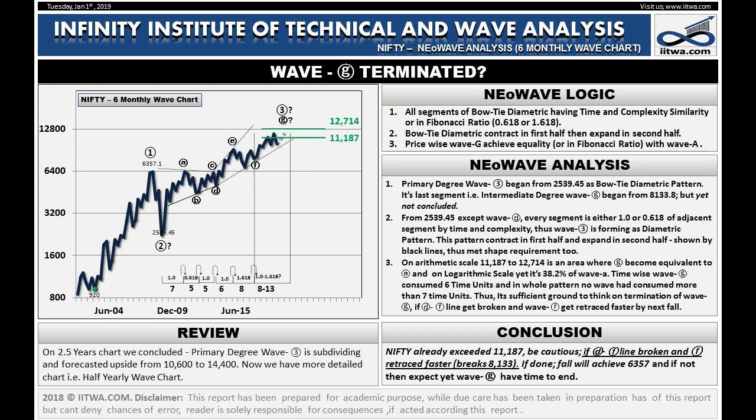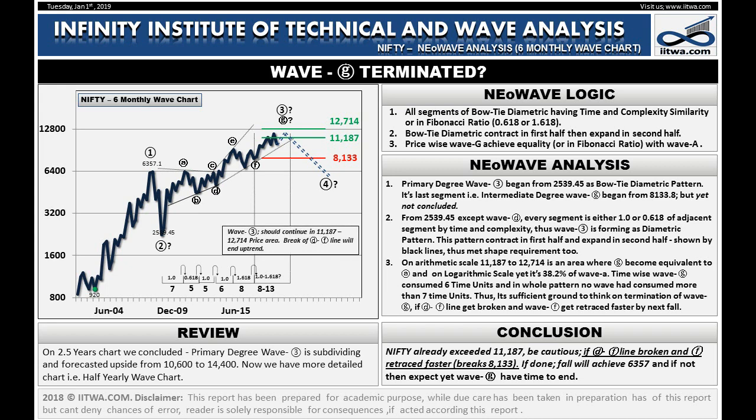Wave G consumed 6 time units, and in the whole pattern no segment had consumed more than 7 time units. Thus we can think of termination of wave G. To end wave G, we will require a break of this black line and then a faster retracement below wave F. If this condition is witnessed on the chart, then we can terminate wave 3 and open primary degree wave 4 downward. If these 2 conditions are not triggered, then consider that more time will be required to finish wave G.